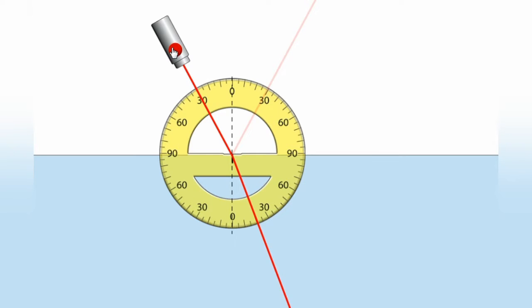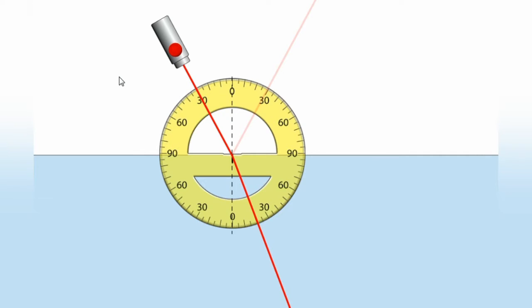Very beautiful. See, what is the angle? See here, this is 30, right? So this is the incident ray. So angle of incidence, right? A ray is incident at an angle of 30 degrees. That angle is called the angle of incidence.